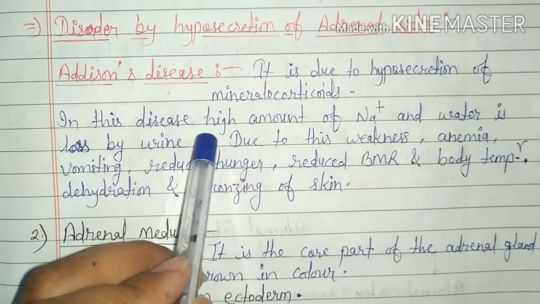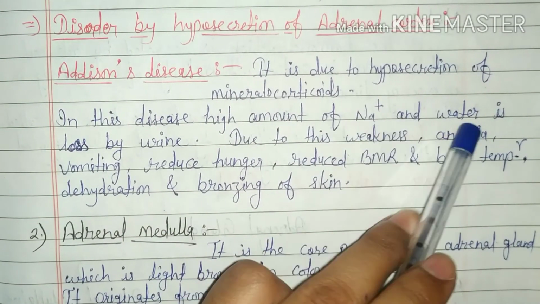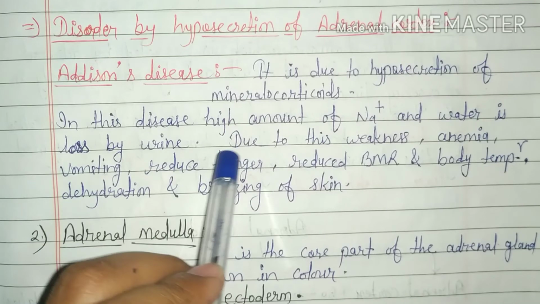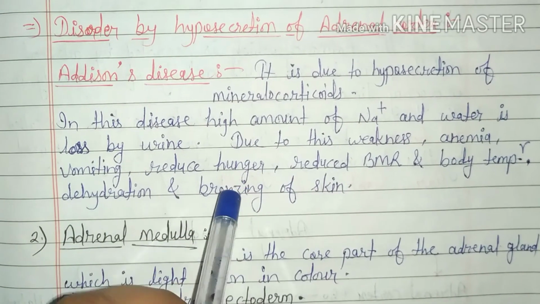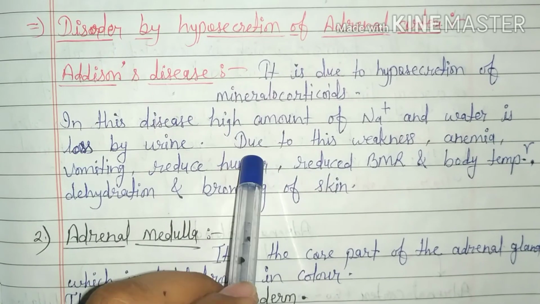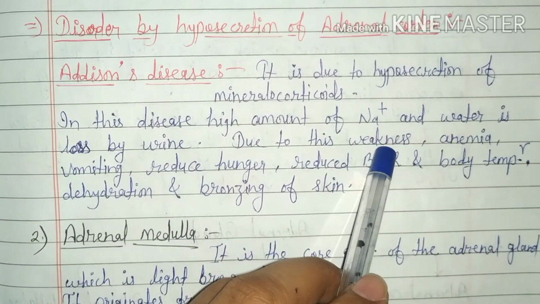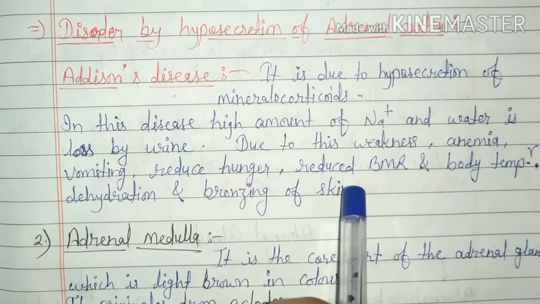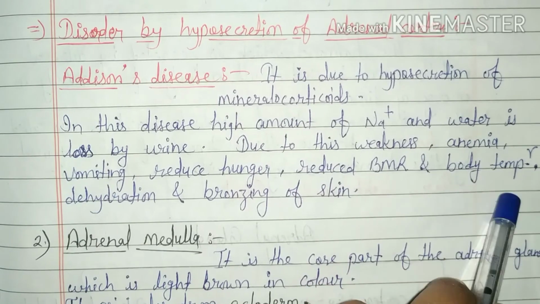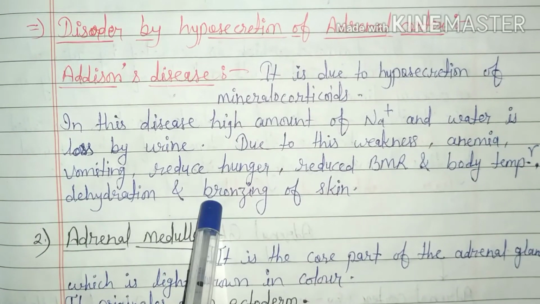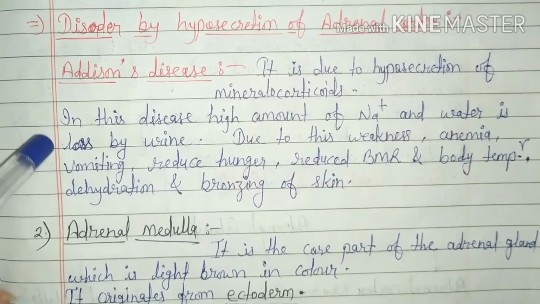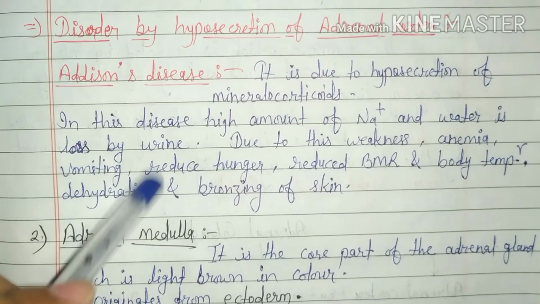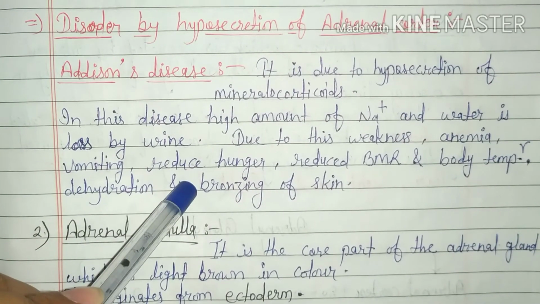In this disease, a high amount of sodium ions and water is lost by urine because sodium ions, chloride ions and water are not retained in the blood. Due to this, weakness, anemia, vomiting, reduced hunger, reduced BMR and body temperature, dehydration and bronzing of skin occur. These symptoms appear due to hyposecretion of aldosterone hormone.